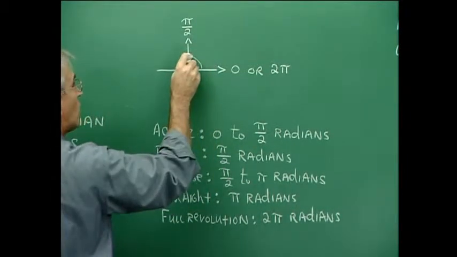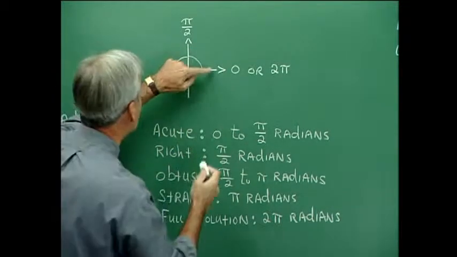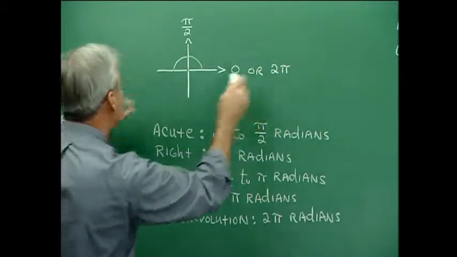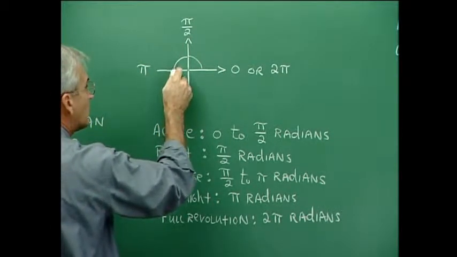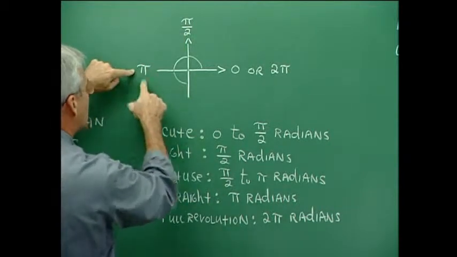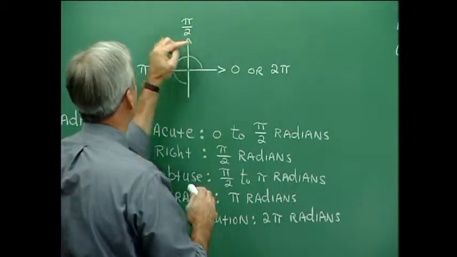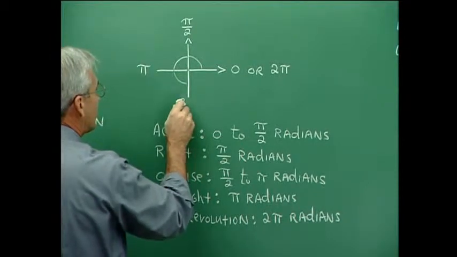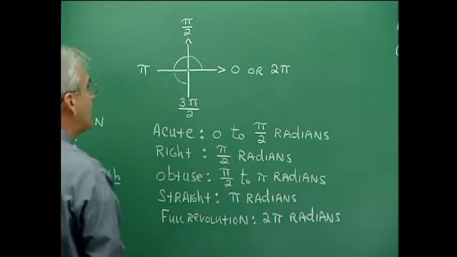Then continuing over to this next point, that would be another pi over 2 opening. Or we could say all the way over to here would be half of 2 pi, 2 pi over 2, or pi radians for this opening. And then to this point, that would be this pi plus another pi over 2. Here's a good way to think about it. Pi over 2, 2 pi over 2, 3 pi over 2. And then all the way around is 4 pi over 2, or simply 2 pi.